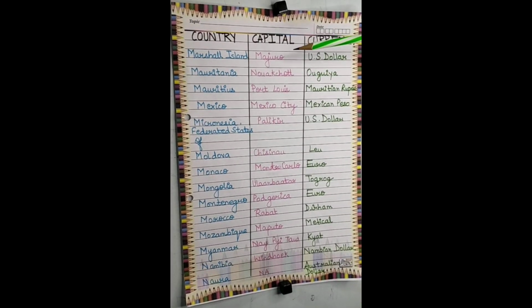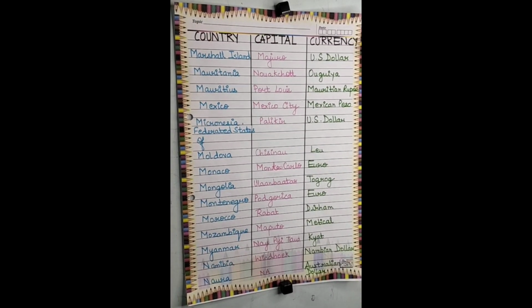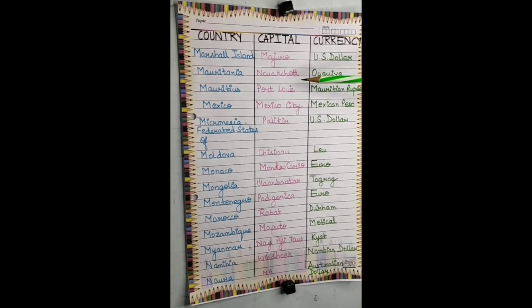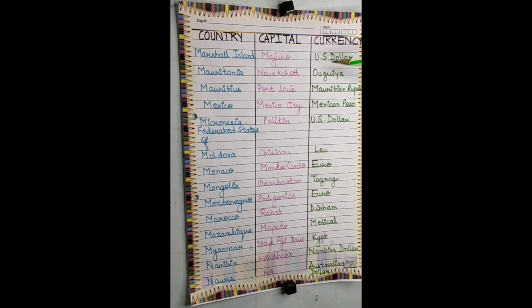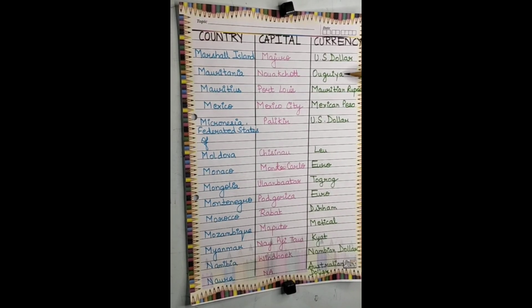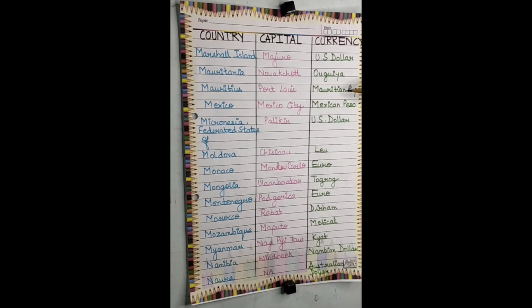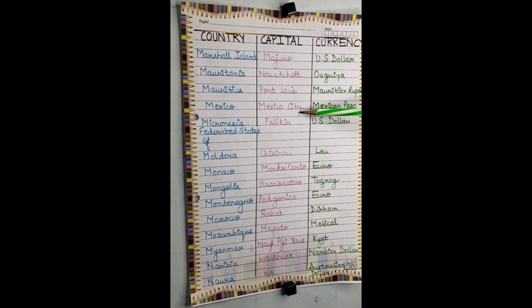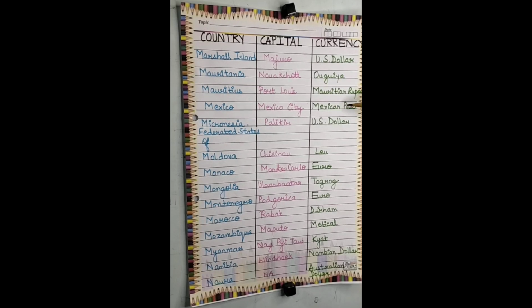Next is Marshall Islands. The capital is Majuro and the currency is US dollar. Next is Mauritania. The capital is Nouakchott and the currency is Ouguiya. Next is Mauritius. The capital is Port Louis and the currency is Mauritian rupee. Next is Mexico. The capital is Mexico City and the currency is Mexican peso.